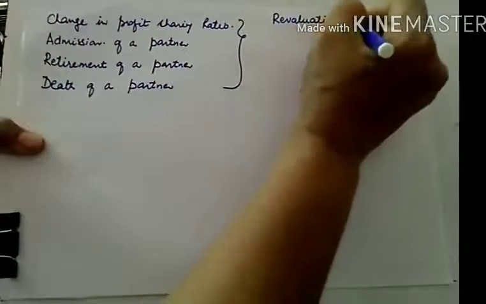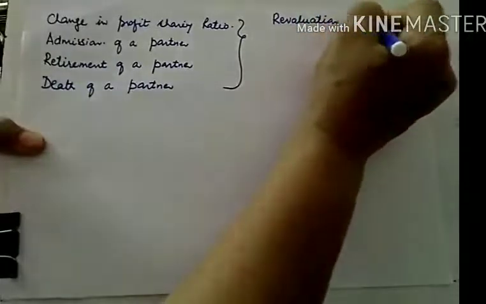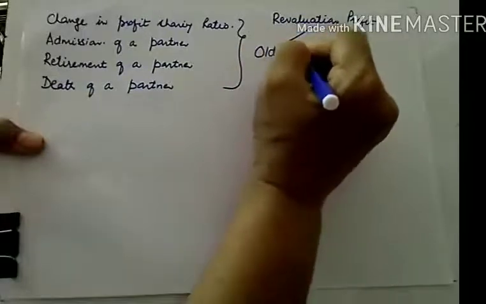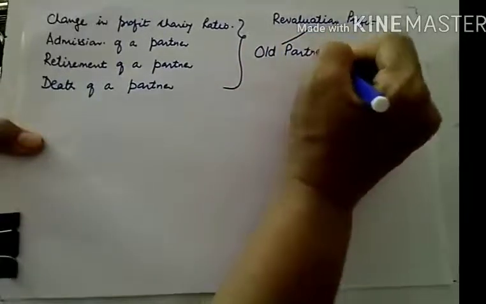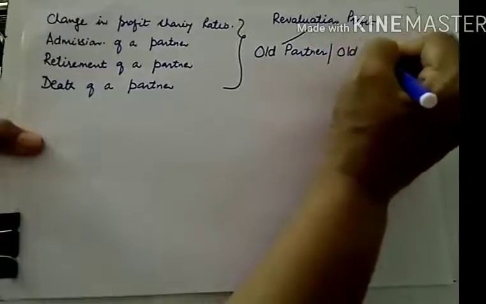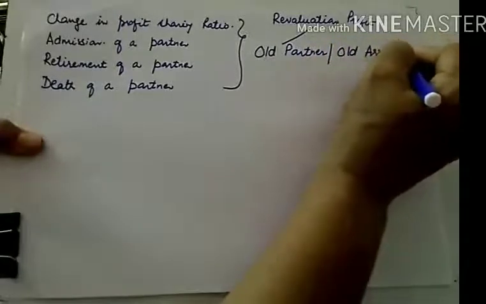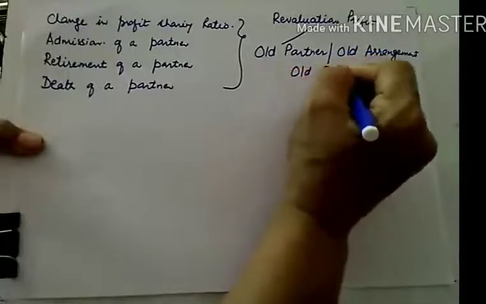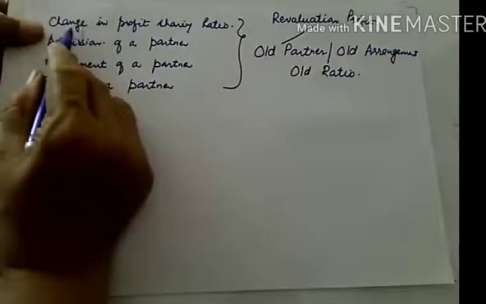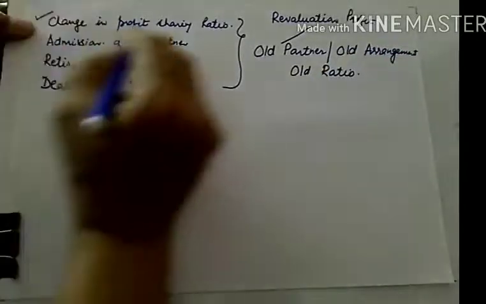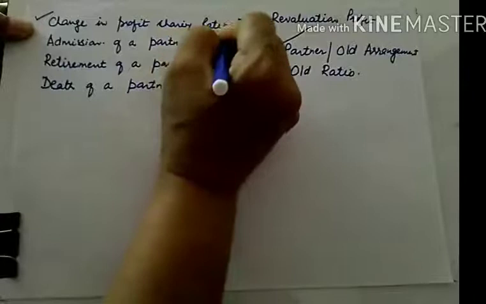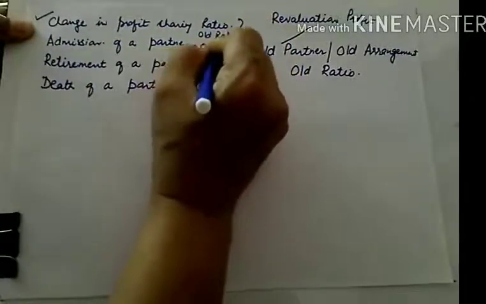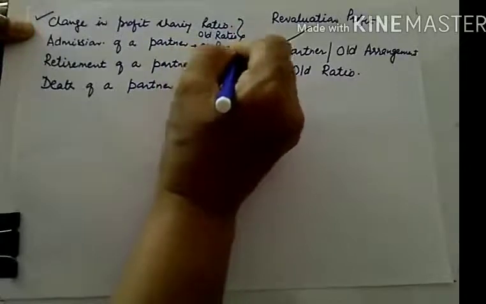Revaluation profit must be shared by old partners, or you can call it the old arrangement, in the old ratio. So what is the old arrangement here? In case of change in profit sharing ratio, the old ratio is the old arrangement. Likewise in case of admission, this is old partners and old ratio.